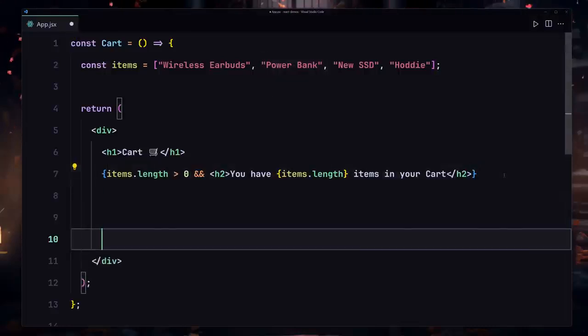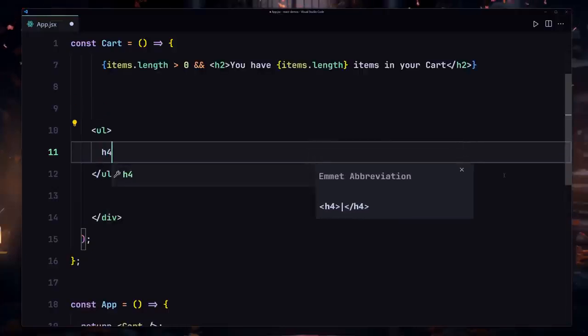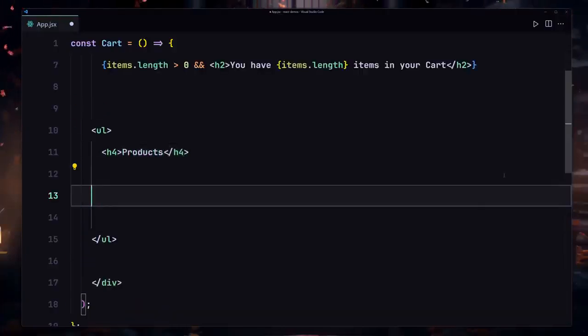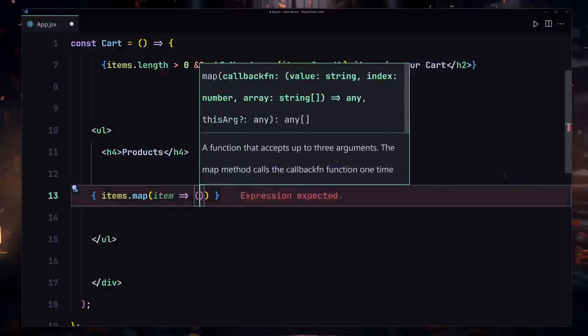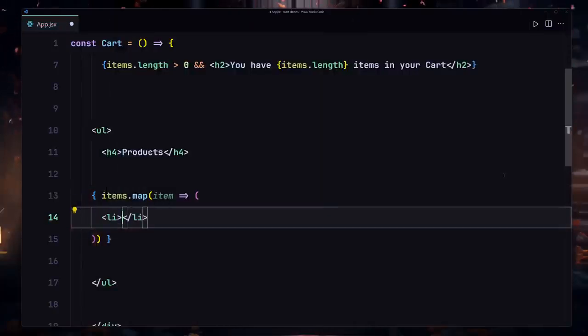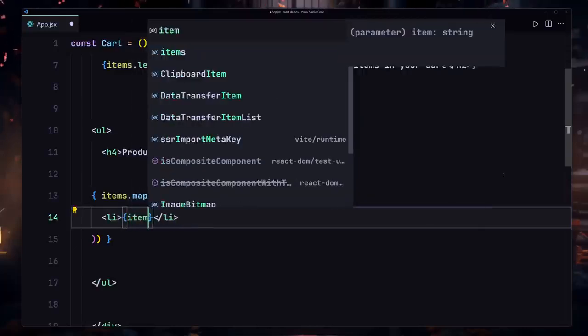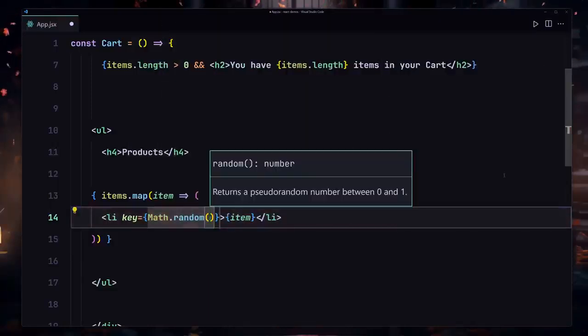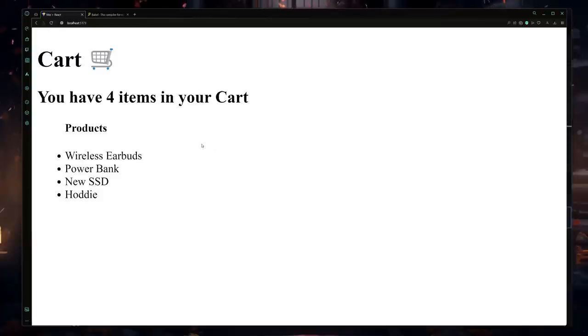Now underneath that, I'm going to just render my items right here. So I'll just use a ul, and now inside this ul I'm going to provide my h4, and let's just provide Products or something like that. Now underneath this h4, I'm going to go into my JavaScript once again, and I'm going to be using the items.map method, and here we are going to be passing our specific item. And now inside there, we are going to be passing our li, which will just say item right here. And we are going to be also passing a key to this. So for the key, I'll just use Math.random. And now if I save my file, here you can see we are now getting our items right here, like wireless earbuds, power bank, SSD, hoodie, and stuff like that.